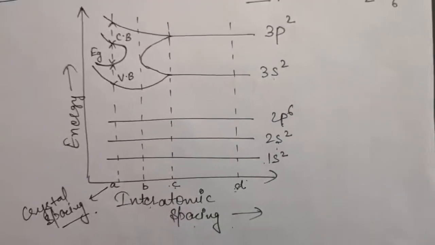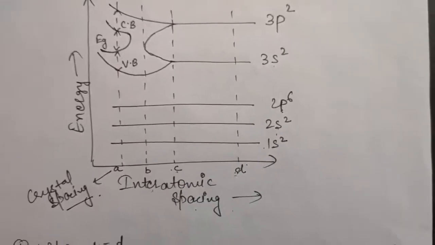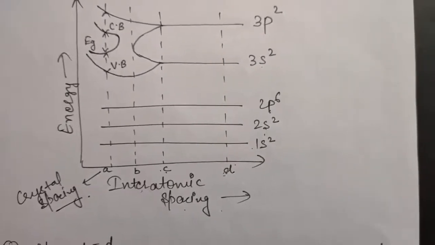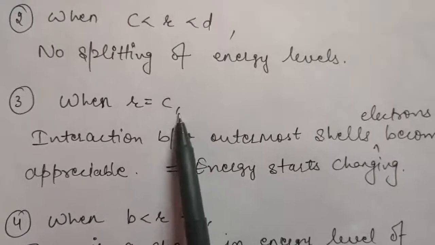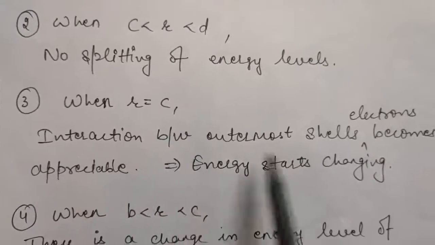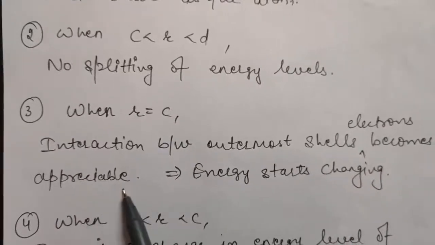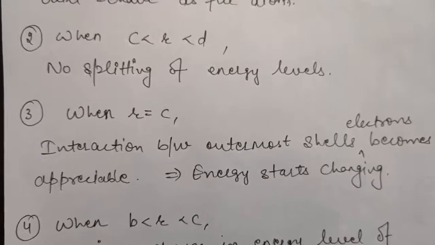And why is it happening? It is happening because at this point C, interaction between the outermost shell electrons becomes appreciable because the distances decrease. So when R becomes equal to C, the interaction between outermost shell electrons becomes appreciable. Therefore the energy of different energy levels will now start changing.